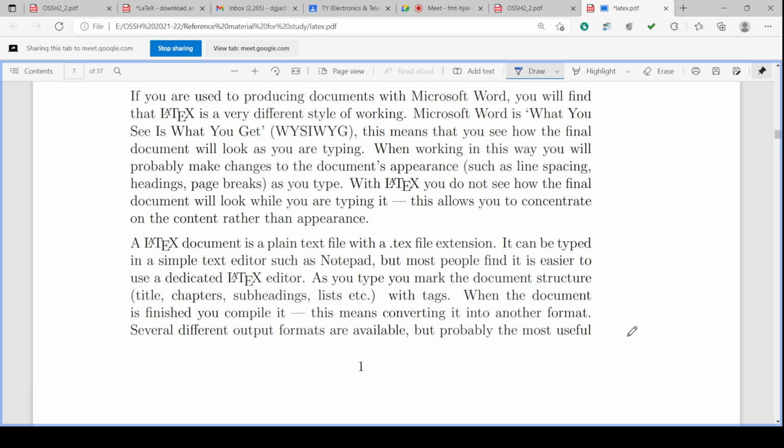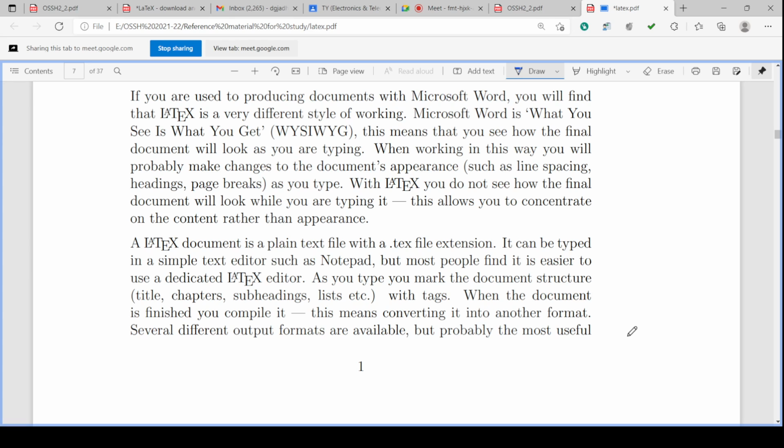Microsoft Word is What You See Is What You Get, WYSIWYG. On this particular notion, it is developed. This means that you can see how the final document will look whenever you are typing. Okay, so the final appearance of the document can be seen while typing, while preparing.